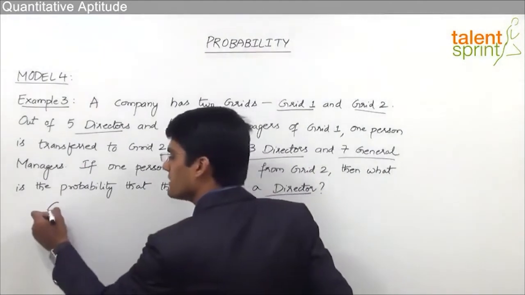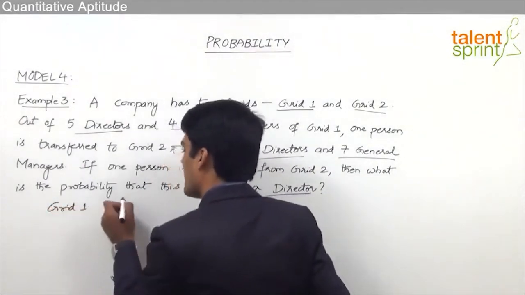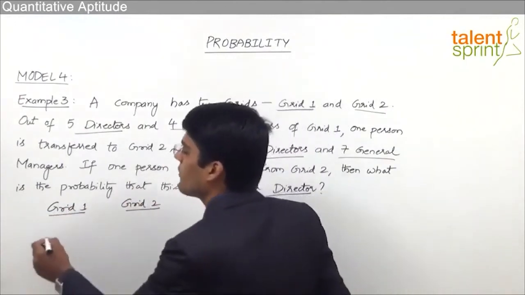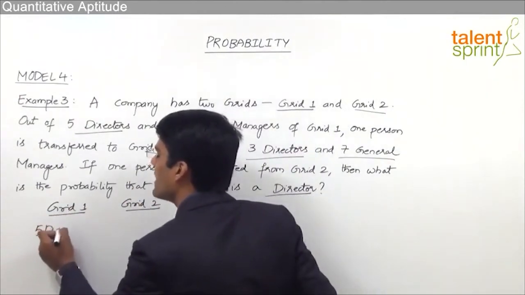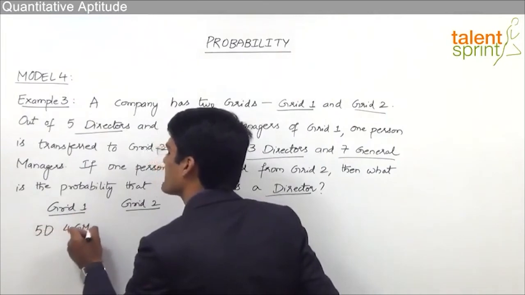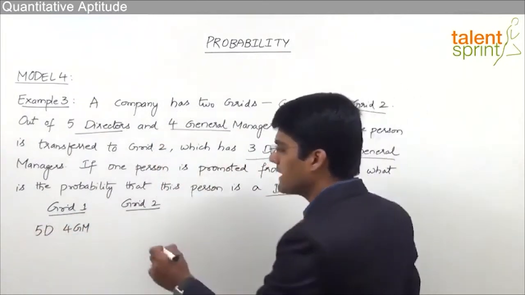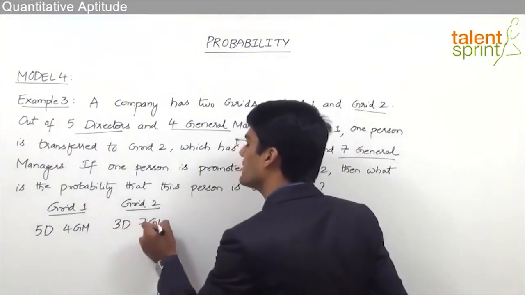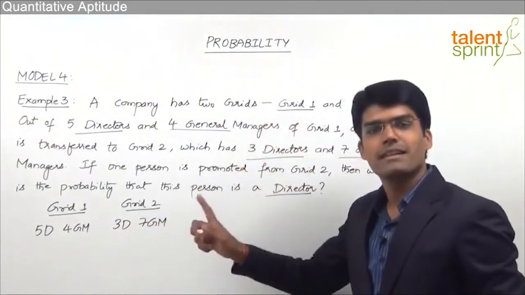We know that there are two grids, grid 1 and grid 2. In grid 1, we have got 5 directors and 4 general managers. Whereas in grid 2, there are 3 directors and 7 general managers. So these are the types of persons that we have in grid 1 and grid 2.